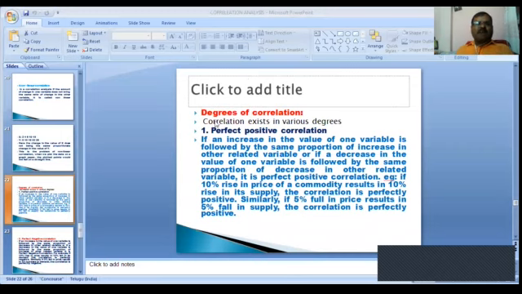Degrees of correlation. The first one is the perfect positive correlation.